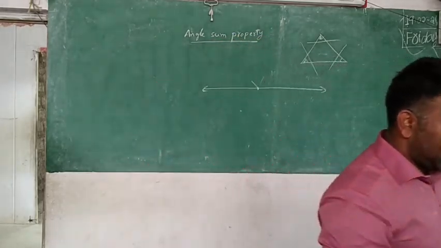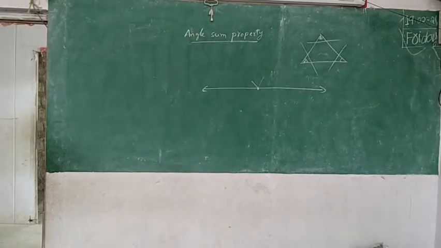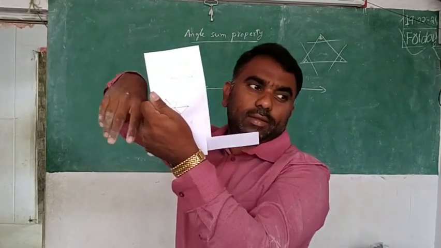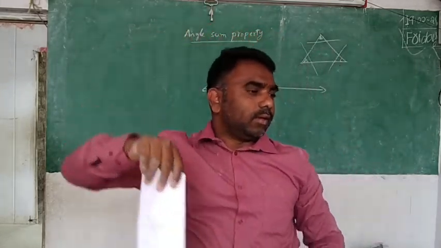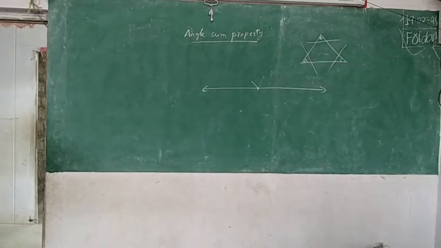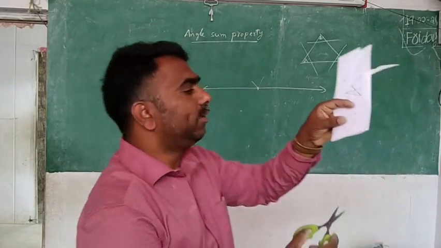Now I am drawing a triangle on that. So this is a triangle I have drawn on the three papers. Then I will start cutting the three triangles at a time.